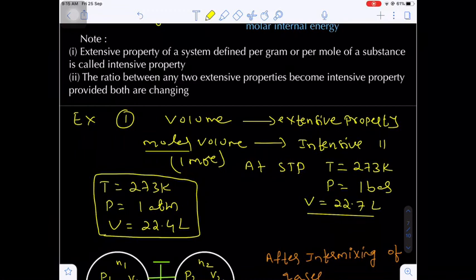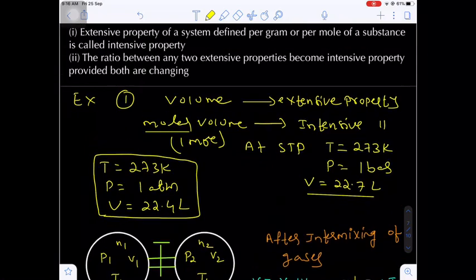That means if you take 1 mole of hydrogen or 1 mole of oxygen at STP condition, if the pressure is 1 bar and temperature 273 Kelvin, the volume should always be constant, 22.7 liter. Otherwise, at 1 atm it is 22.4 liter and temperature 273 Kelvin. That means irrespective of the nature of the gas, the volume of 1 mole is always constant. That's why it is an intensive property. Are you getting my point?